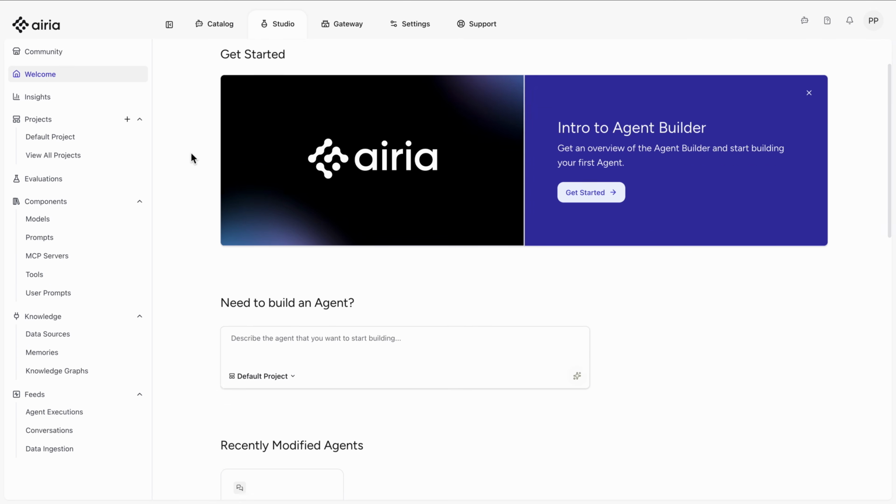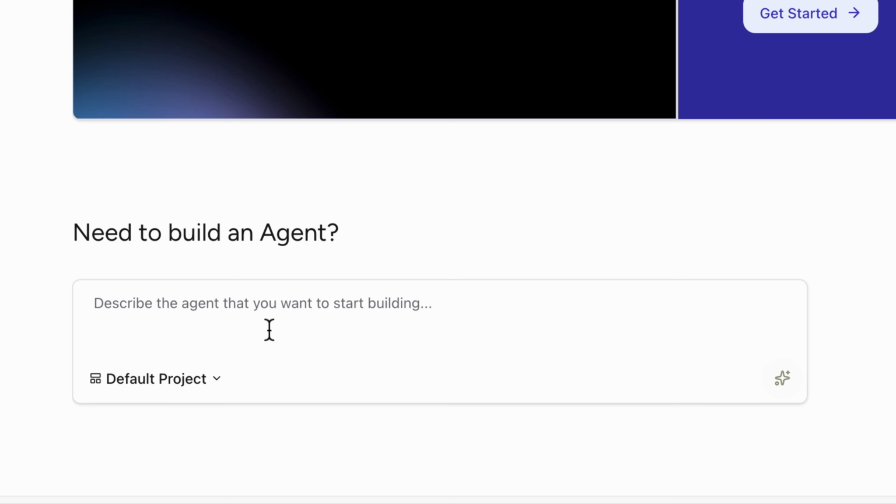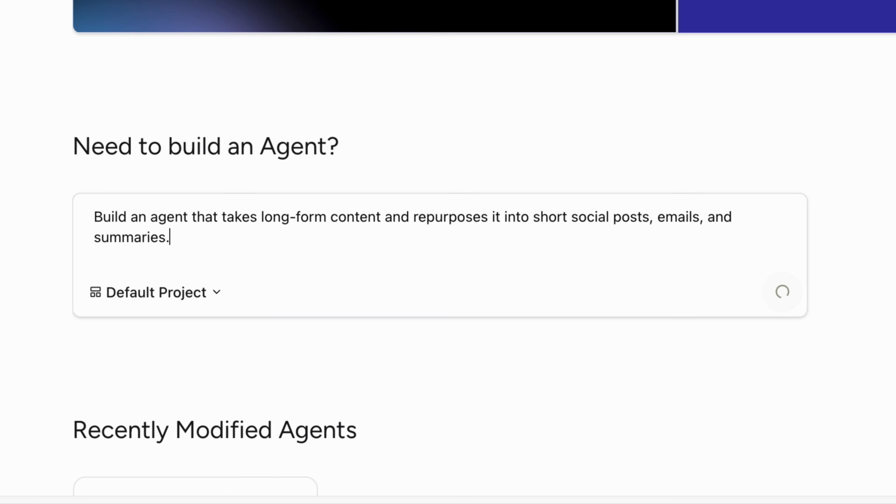Let's start here on the welcome screen. Instead of jumping straight into settings or wiring things together, I'm going to describe what I want in plain language. Here we go. Now I'm asking Airia to build an agent that takes long-form content and repurposes it into shorter, usable formats. That's it. I'm not defining every step yet. I'm just setting the intention and clicking enter.